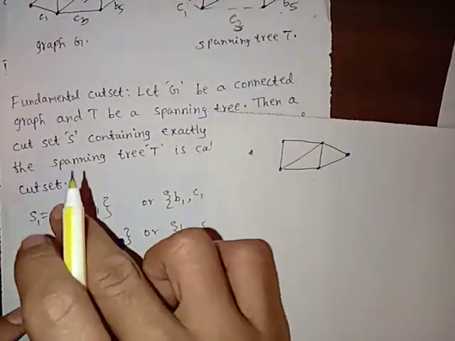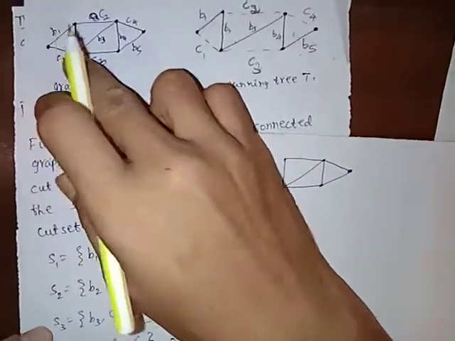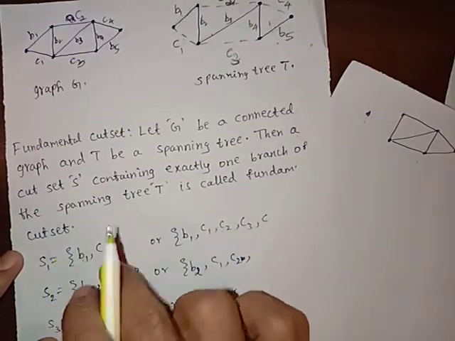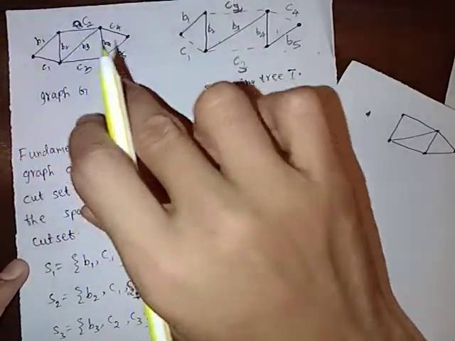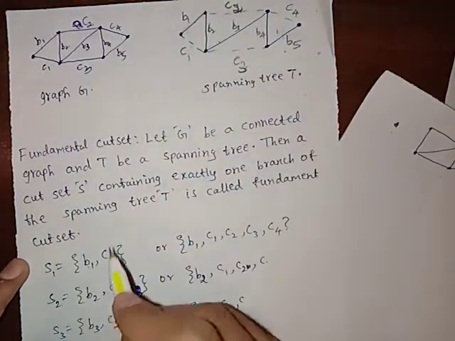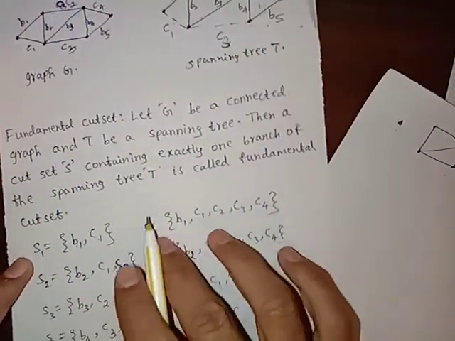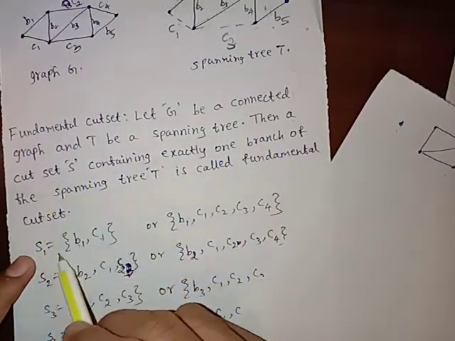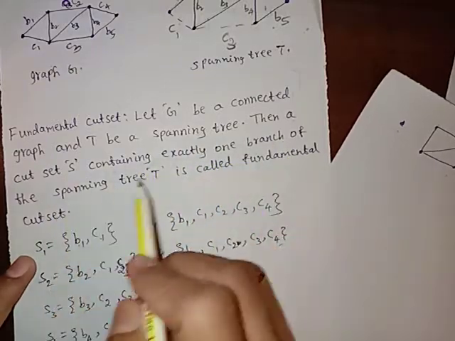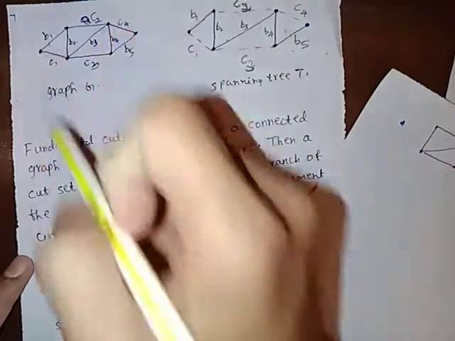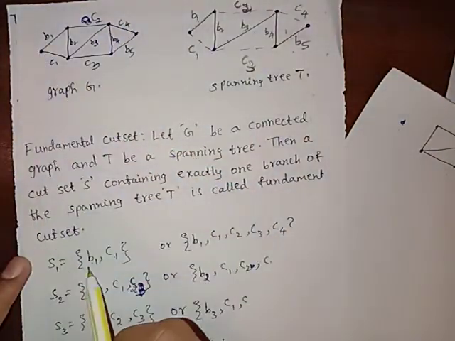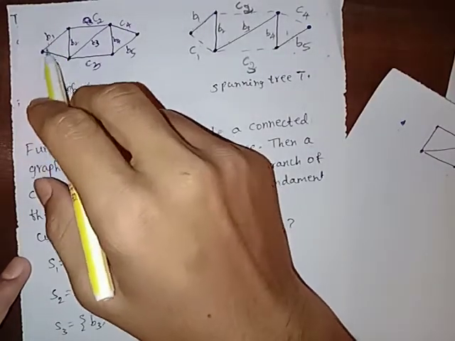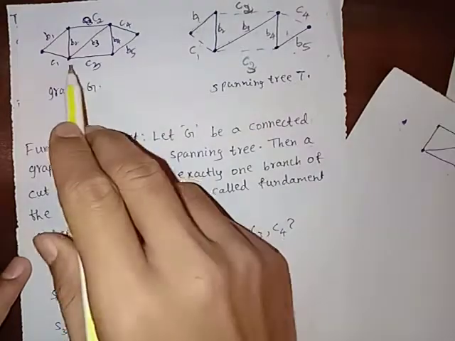So S1 equal to B1 C1 is the cut set. Cut set means the edges which, if we remove them, the graph becomes disconnected. That set is called a cut set. Fundamental cut set means this cut set S contains exactly one branch of the spanning tree. Here only one branch, B1, is contained. B1 C1 is the fundamental cut set of this graph.